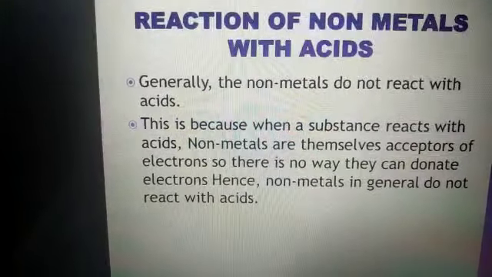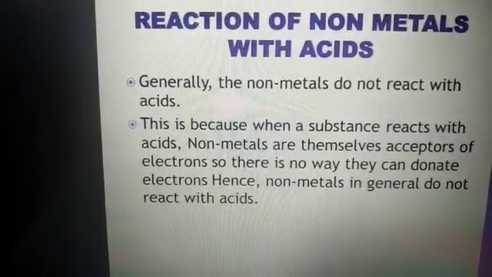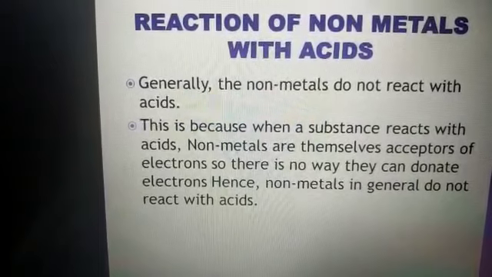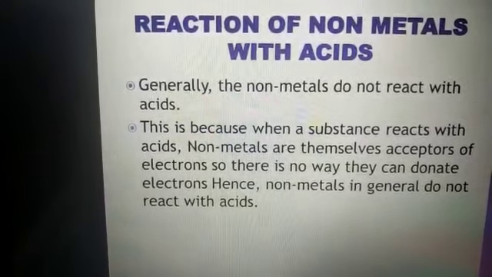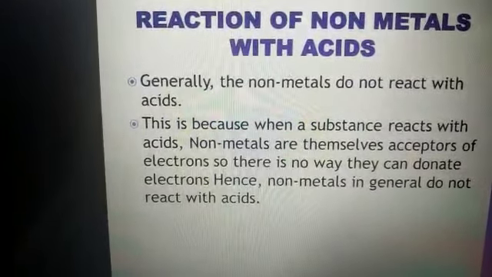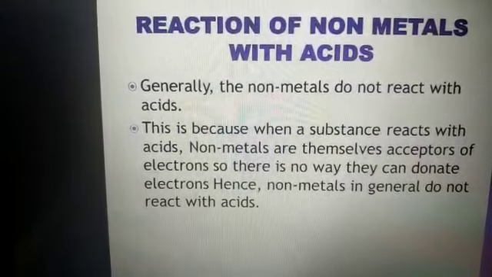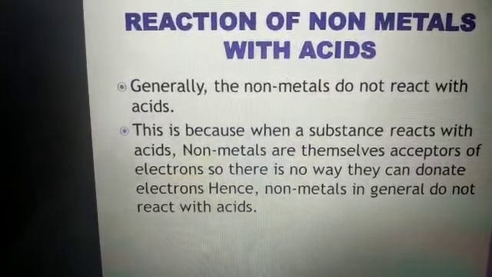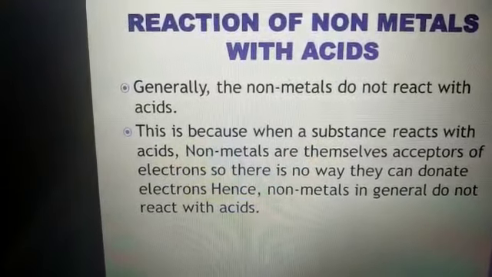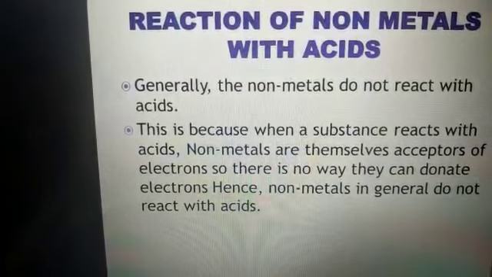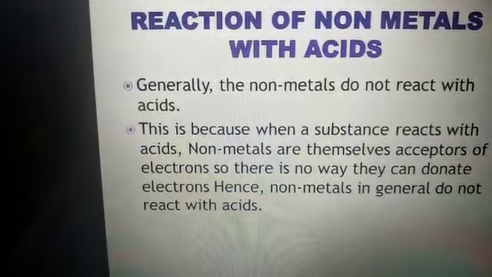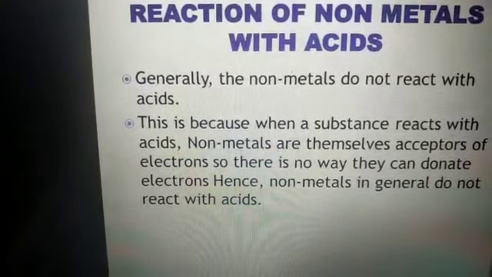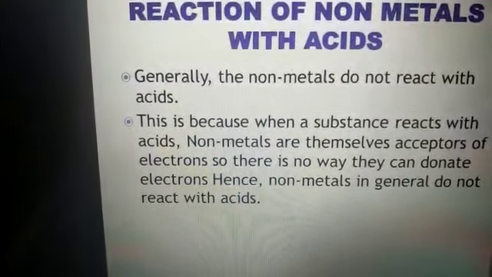As you all know, metals are the electron givers. They have positive charge. They are giving the electron. And non-metals are the acceptors. They are not giving, they are taking the electrons, like oxygen. Oxygen is taking 2 electrons. Chlorine is taking 1 electron, as its atomic number is 17. The electron configuration of 17 is 2, 8, 7. The first shell contains 2 electrons, the next one 8, and the outermost electron shell contains 7 electrons.